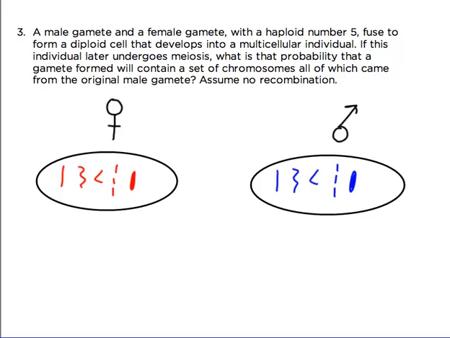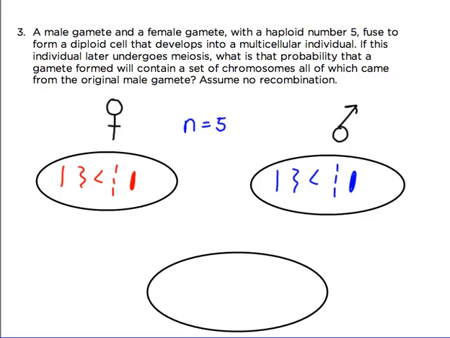Now if these 2 gametes fuse, so remember that these are n equals 5. So if they fuse, they'll make a diploid cell. That will be 2n equals 10.